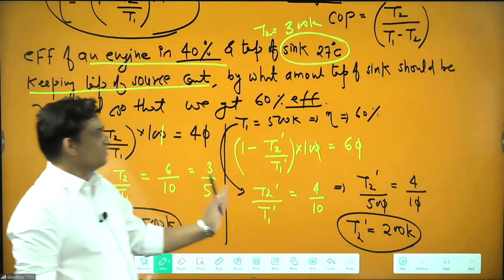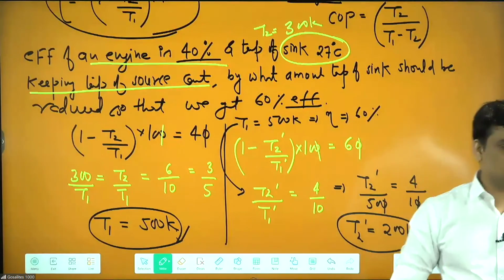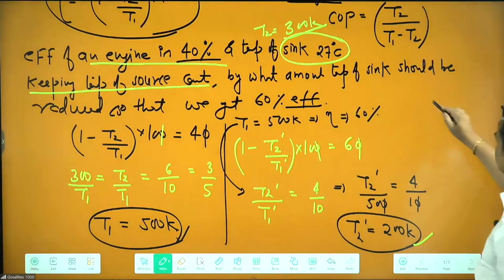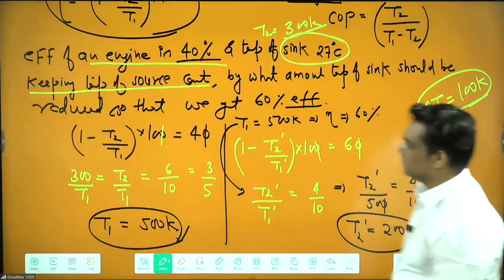They are not asking what is the new temperature of sink. They are asking by what amount temperature of sink should be reduced. Earlier sink was 300, now sink is 200. So we can say temperature of sink should be reduced by 100 K. Then you will get the answer.